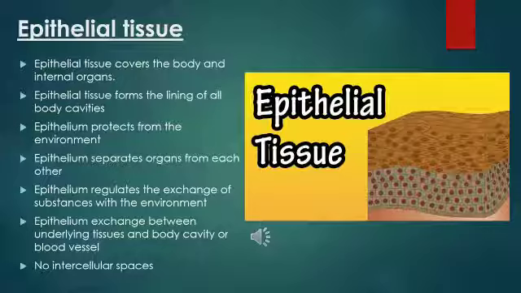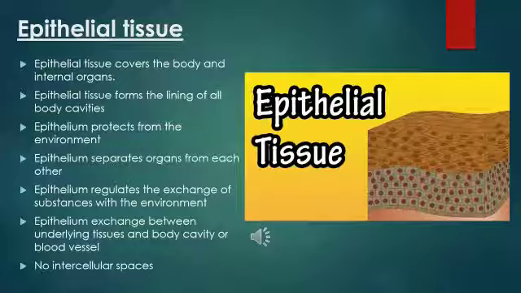Epithelial tissue covers the body as well as our internal organs. Epithelial tissue forms the lining of all body cavities. Whatever body cavities you consider, all the linings of these body cavities are made up of epithelial tissue. And also, as I said, epithelium protects us from the environment. Epithelium separates organs from each other.